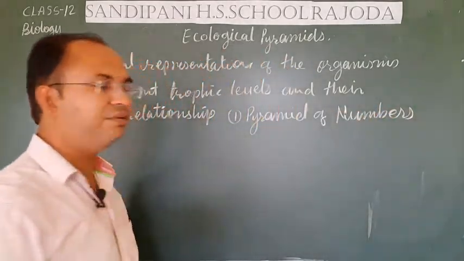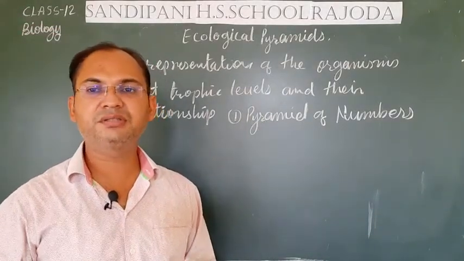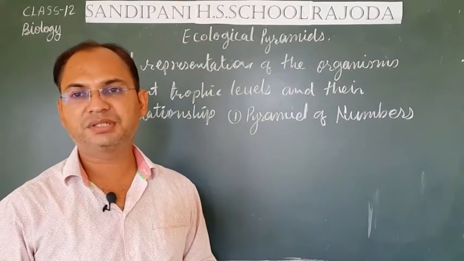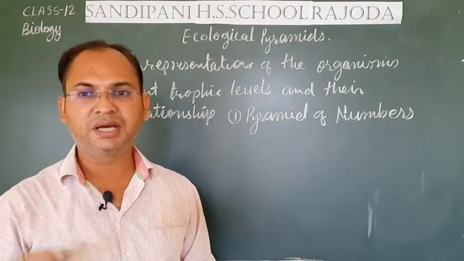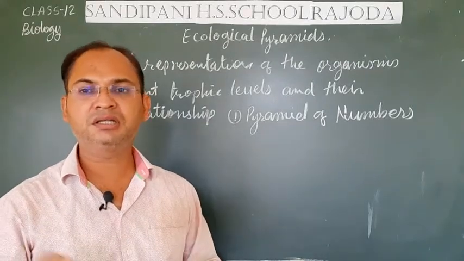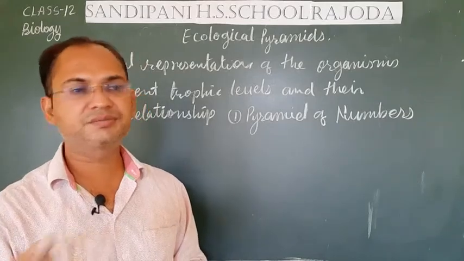Pyramid of numbers means the graphical representation on the basis of the number of living organisms present in an ecosystem. We only count the number, whether they are insects or the largest trees. We only count their numbers.